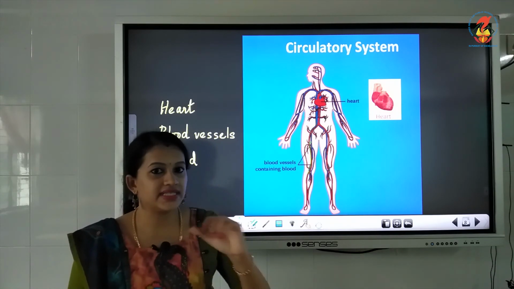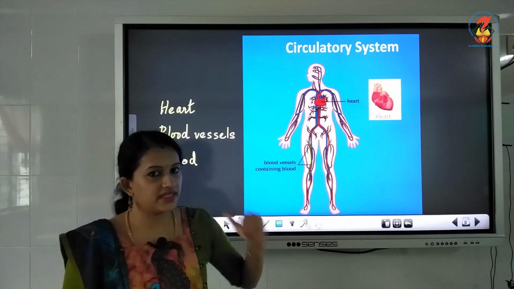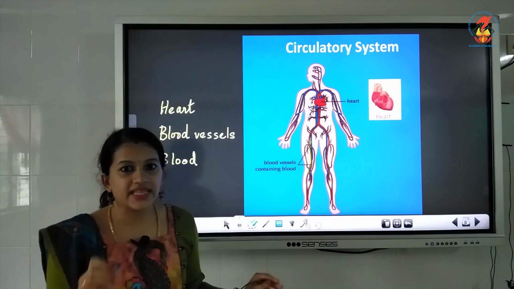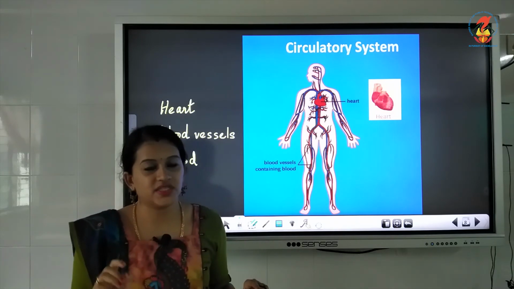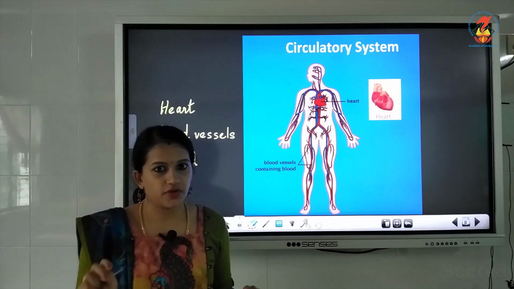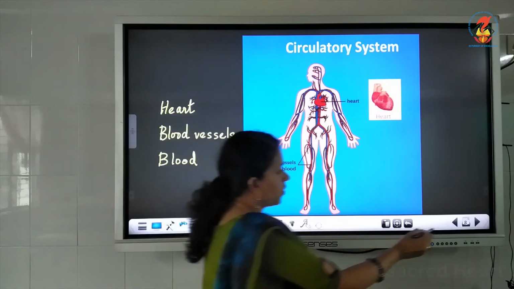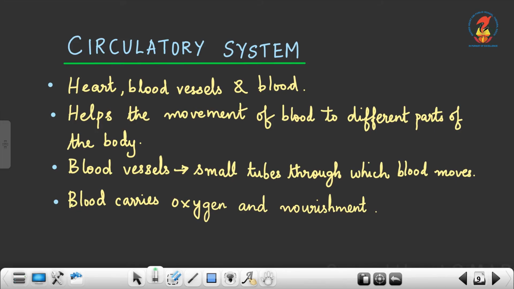Now let us see those points that we just discussed. Children, please underline these points in your worksheet. As I said, the circulatory system consists of blood vessels and heart.